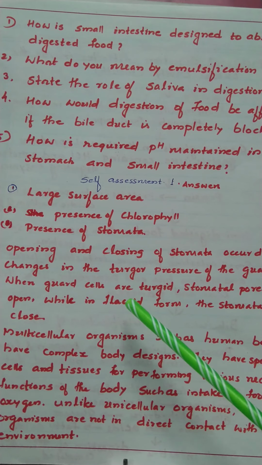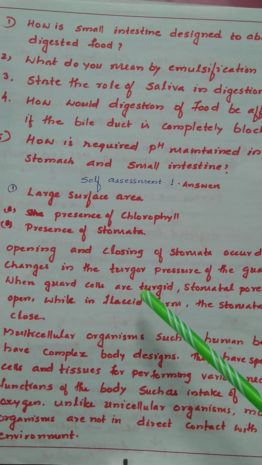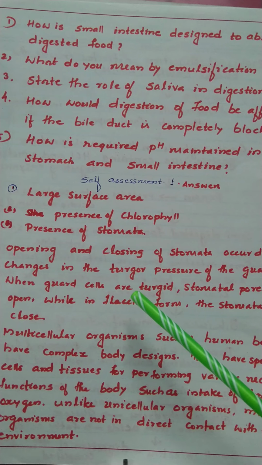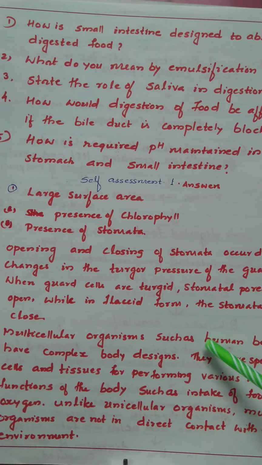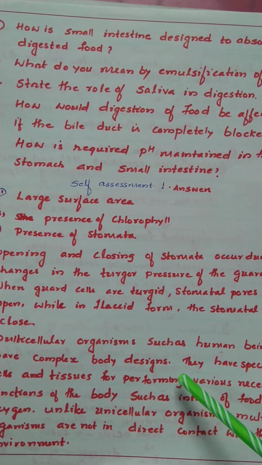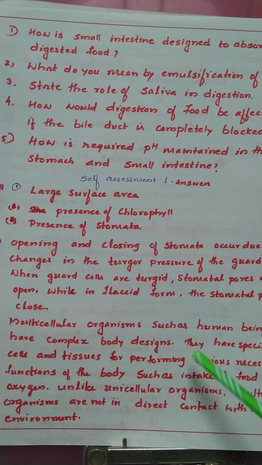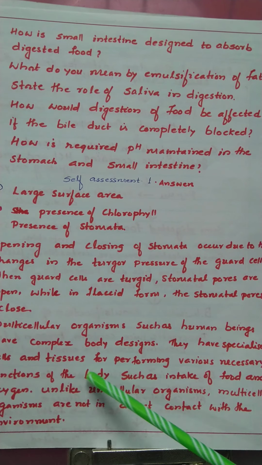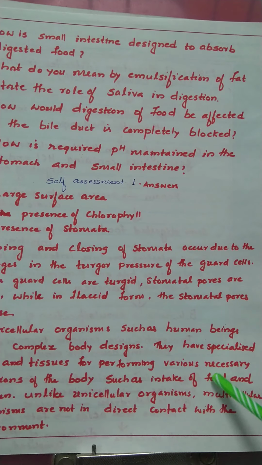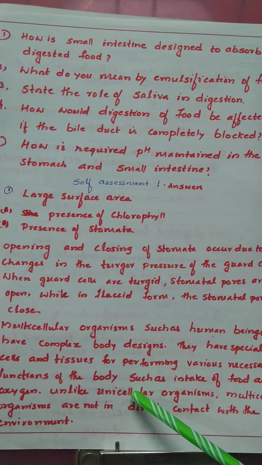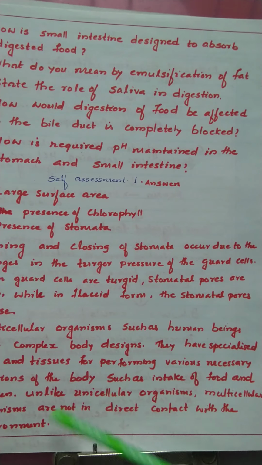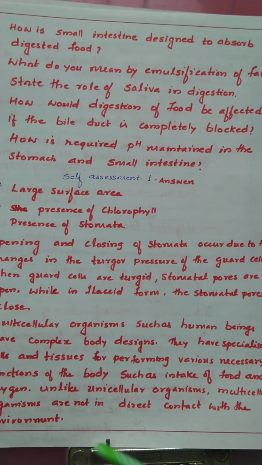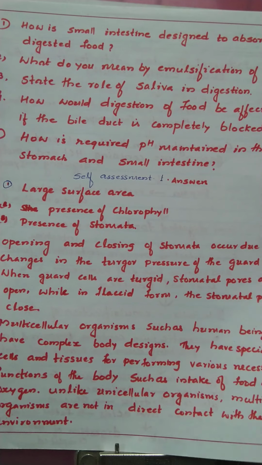Then the next question was: why is diffusion insufficient to meet the oxygen requirements of multicellular organisms like human beings? Multicellular organisms such as human beings have complex body designs. They have specialized cells and tissues for performing various necessary functions of the body, such as intake of food and oxygen. Unlike unicellular organisms, multicellular organisms are not in direct contact with the environment.